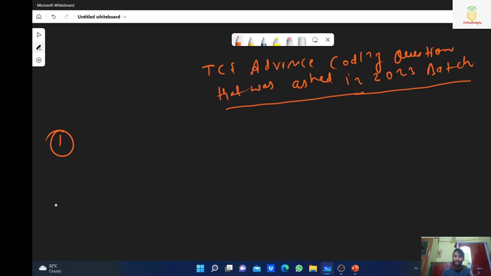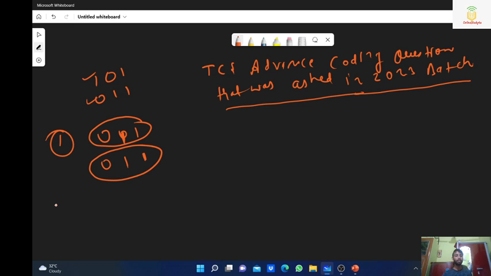The first approach that came to my mind: we have 101 and 011. First we will sort both strings. After sorting, the first becomes 011, and the second number is also 011. After sorting we will check whether both strings are equal. If both strings are equal, we will simply return yes, and if they are not equal, we will return no. So what we have to do is very simple: we have to sort the array, and the second thing is we have to check the condition. Why will we sort the array?